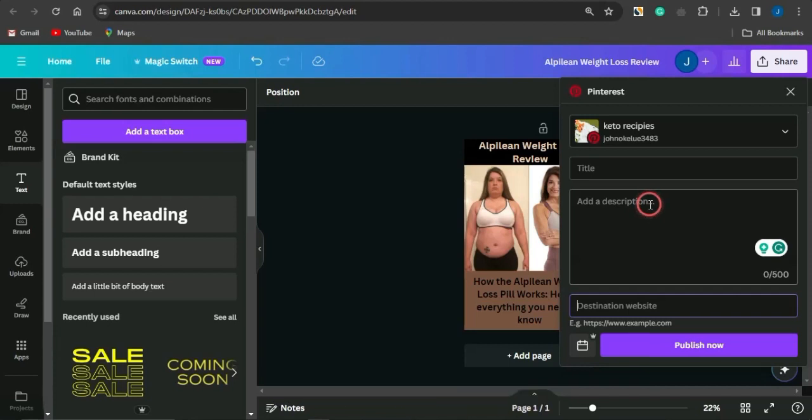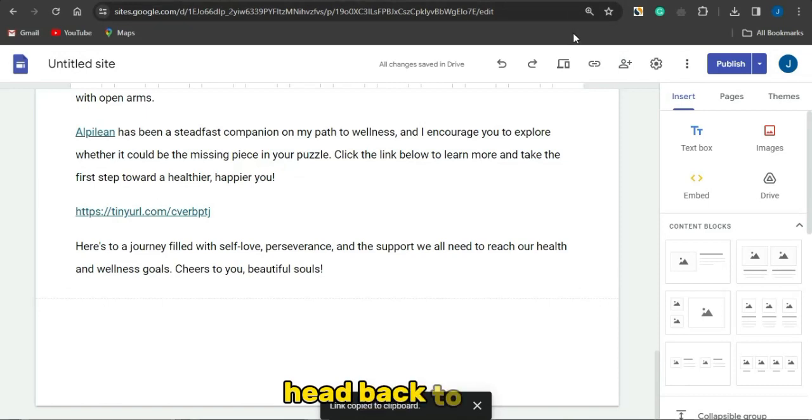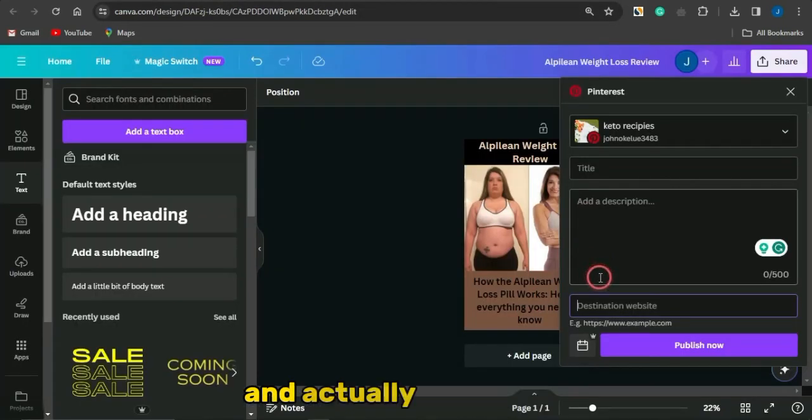You could also select the image which you want to utilize, and this is just the image right here. It's going to be inserted. This section which says destination link or website, that's where you're going to paste in the link to your landing page. Copy the link, head back to that particular platform, and paste that in right here.